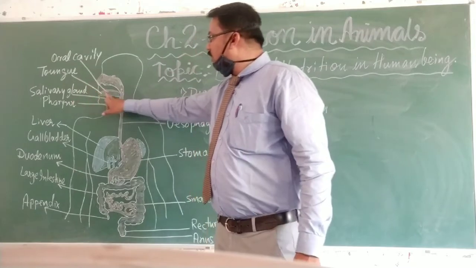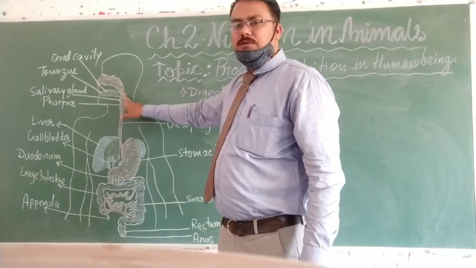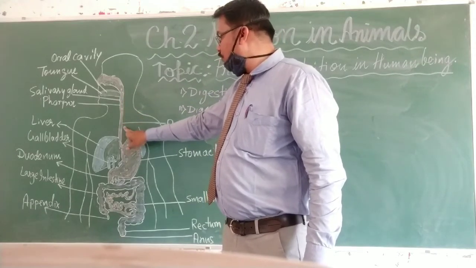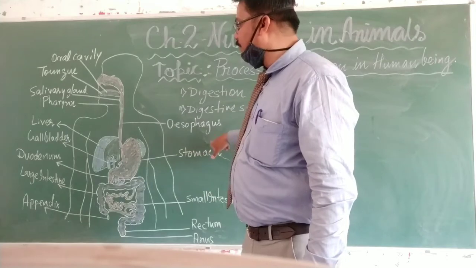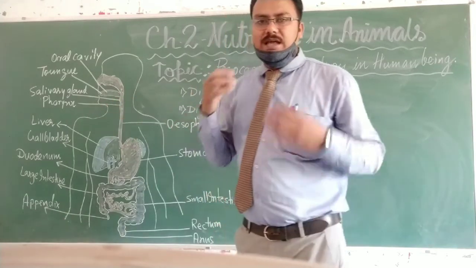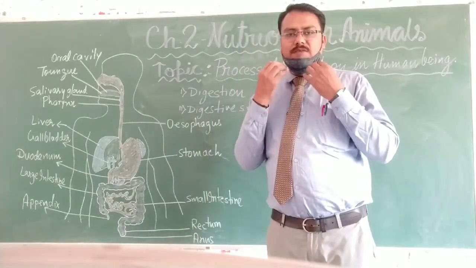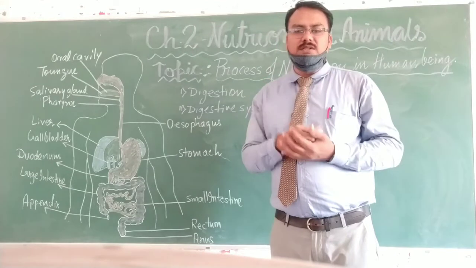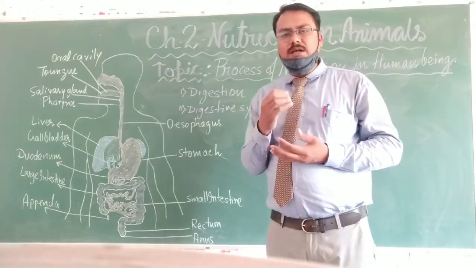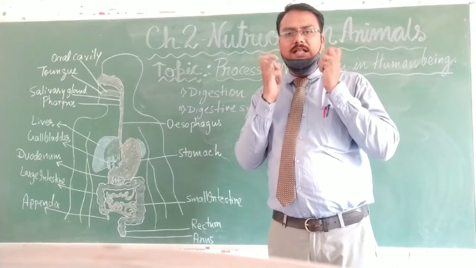This is the tongue, this is the oral cavity through which the food is taken, and this is the tube which we call the esophagus. Here a salivary gland is present, from where the saliva is released, and salivary amylase, an enzyme present in that saliva, helps in partial digestion of food in the mouth while chewing.